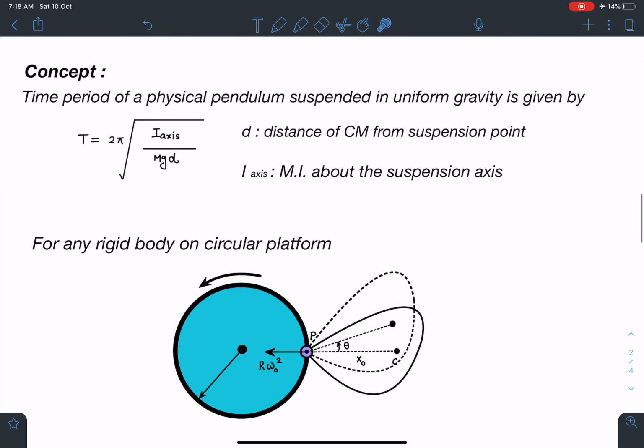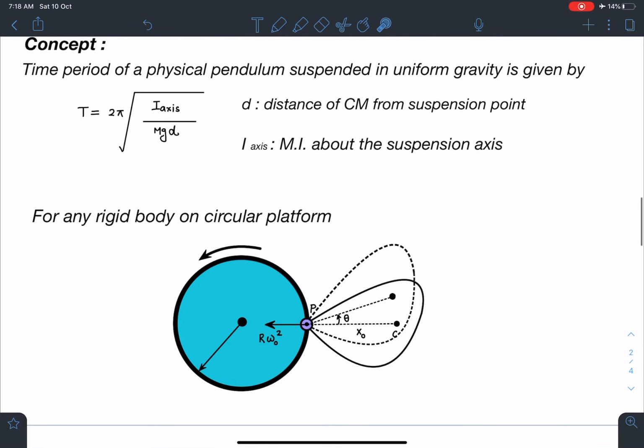So here I am going to derive this result for a general rigid body, and based on the type of body, whether it is a disc or a ring or a cone or triangular plate or any other body, we can substitute the values and we can get the answers accordingly. So here I am taking a randomly shaped body, and the point P, which is the suspension point, its acceleration is r omega naught square towards the center. All right. So when I give a slight push this side, this dotted line is the new position after we displace the body by a very small angle of theta.